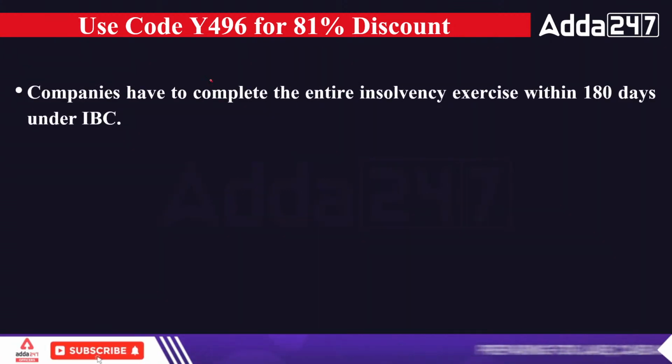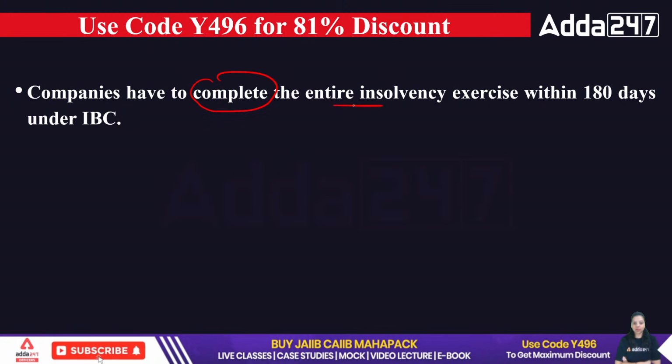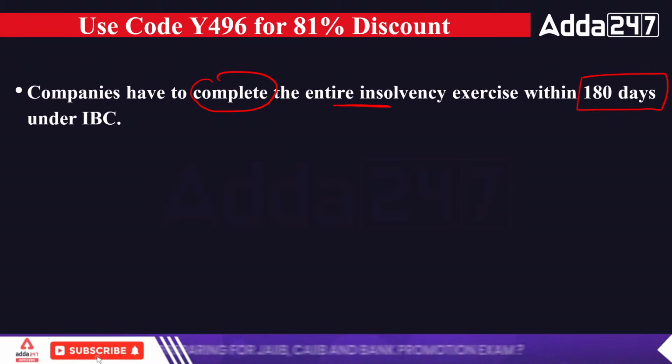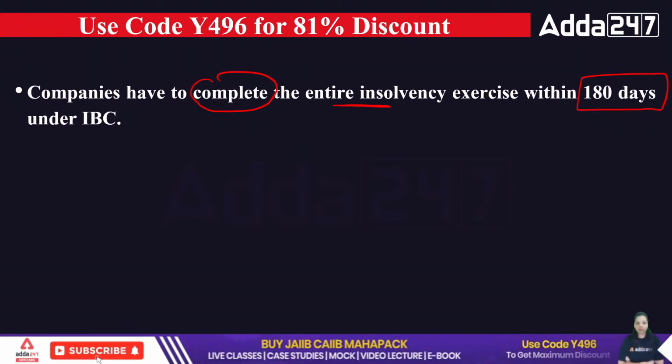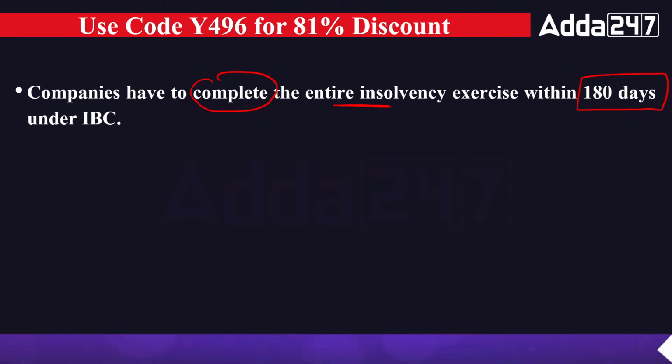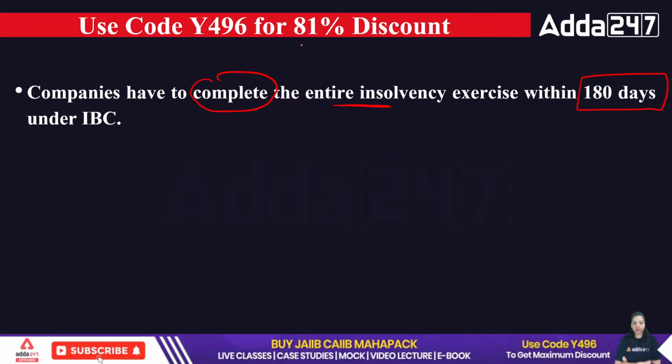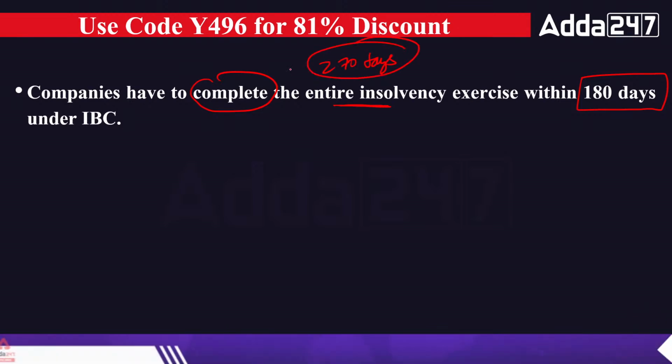Now, companies have to complete the entire insolvency exercise within 180 days. That's why the IBC is very famous. That's why the IBC has recovered so many NPAs till now, because it gives a dedicated duration of 180 days. And if it is requested by the customer, it will give a further deadline of 90 days. It means a maximum of 270 days will be given to the defaulter to recover the loan.